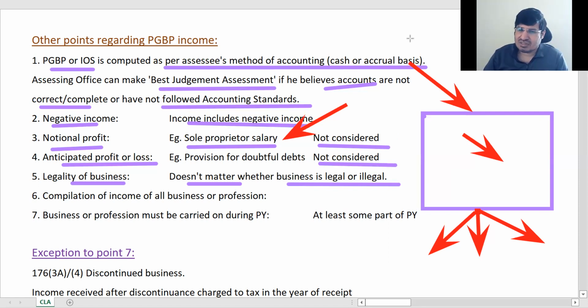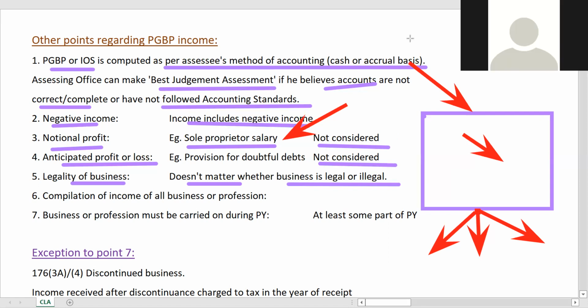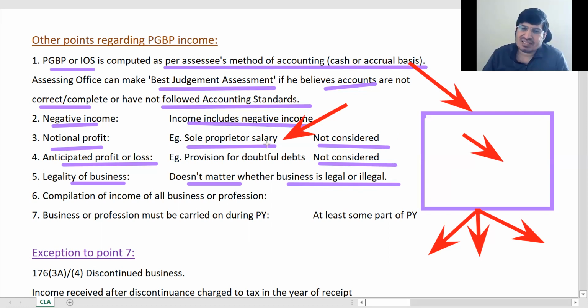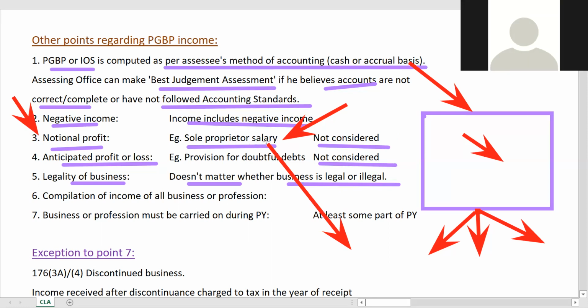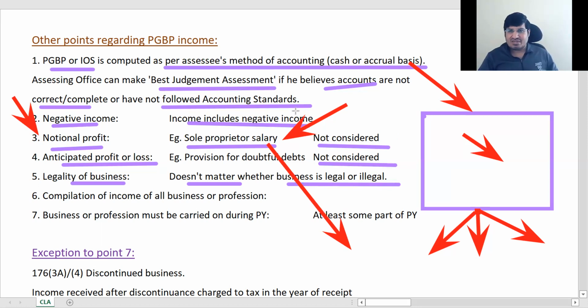Come again. Salary expense, if he wants to charge it as an expense in P&L account, that will not be allowed. Salary, yes, expense, yes, for him it will basically be allowed in appropriation. If you are paying salary to an outsider, only then it will be allowed. If you are paying salary to yourself, then it will be treated as a notional profit or notional transaction. Paying salary is basically not an income but an expense, right? So it will be considered as notional transaction and won't be allowed. If you are paying salary to any other employee, third person, that is allowed.